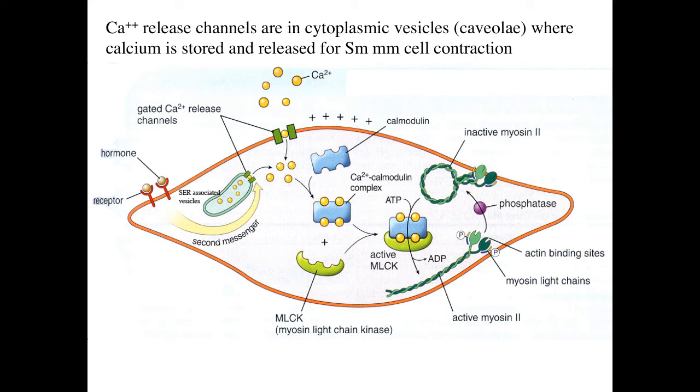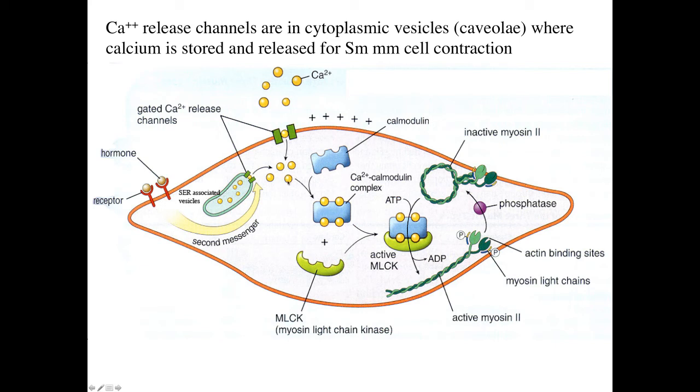And this diagram goes over what we think occurs in smooth muscle cells as they contract. There are calcium release channels that are in the cytoplasmic vesicles or caveoli where calcium is stored and released for the smooth muscle cell to contract. So here are these calcium release channels, maybe some in the membrane itself, but some in these vesicles that are associated with the ER. As a hormone binds or as the cell receives a signal to contract, it activates a second messenger which opens these calcium release channels.